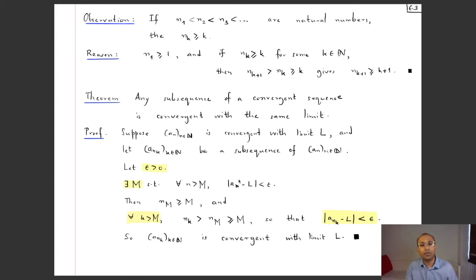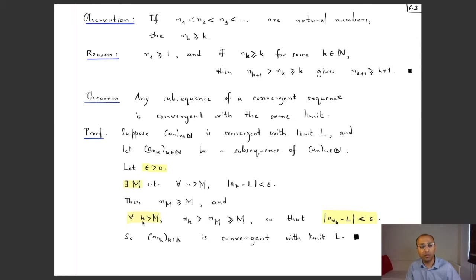Now we do know that the original sequence is convergent with limit L, and so for this positive epsilon there exists an index capital M such that for all little n beyond this index you have that the nth term's distance to L is smaller than epsilon. Now I'm going to take the same M as my milestone index over here.